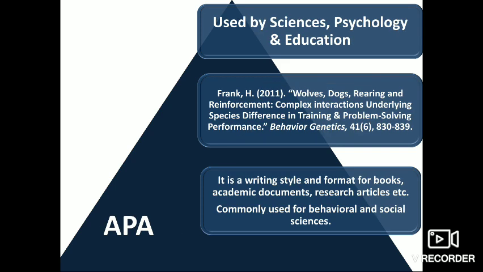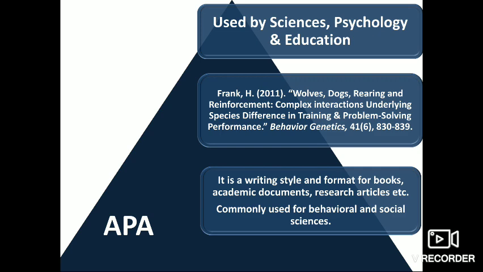The second style is the APA format. It is usually used by science, psychology, and education fields. It is a writing style and format usually used for books, academic documents, research articles, etc. It is commonly used for behavioral and social science streams.